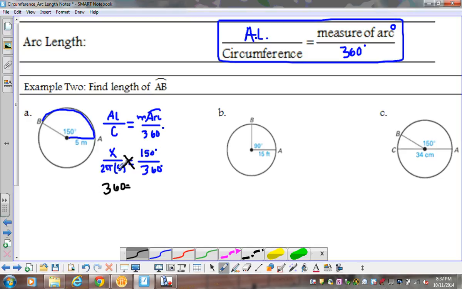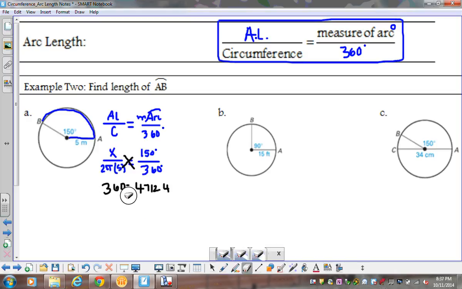So if we take 150 times 2 times pi times 5, I get a larger value, 4,712. We'll round that to 4,712.4. All right, whoops, and I forgot to put, so it's 360x. There we go.